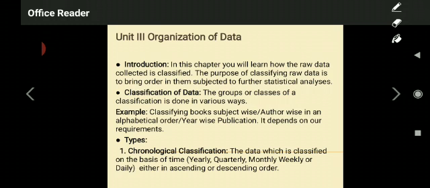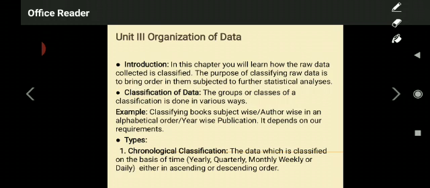Classification of data, in the sense of groups or classes, is done in various ways. You have to make different groups or classes of the data. For example, what I said in the beginning: a junk dealer, after purchasing all those junk items, is going to classify them. He is going to make different groups of those items. After that only is he able to understand how to resell those items. If he is not doing that, he is not able to resell those items to another person. This is what classification of data is.